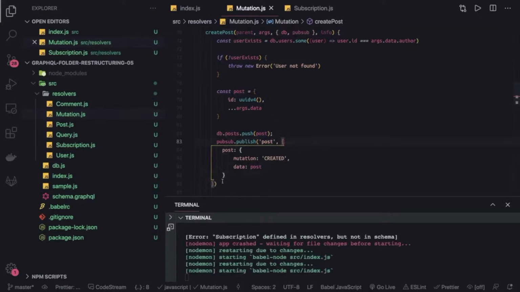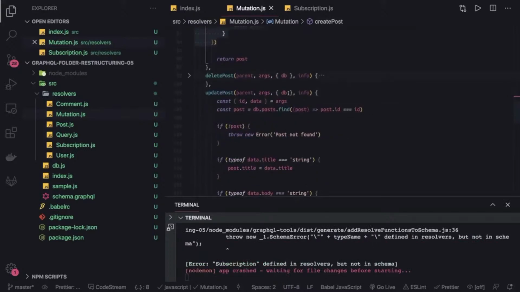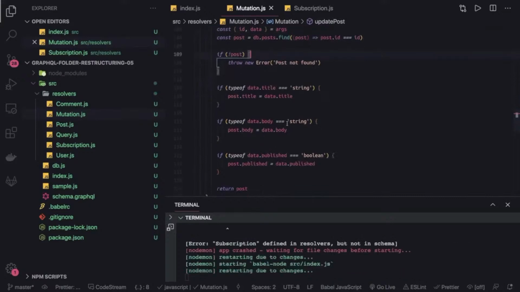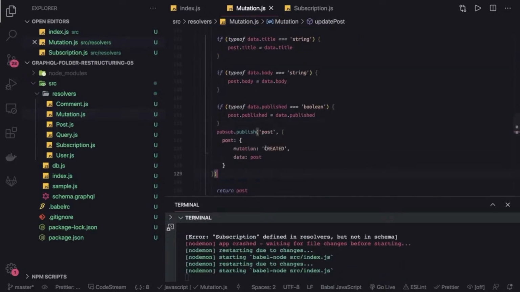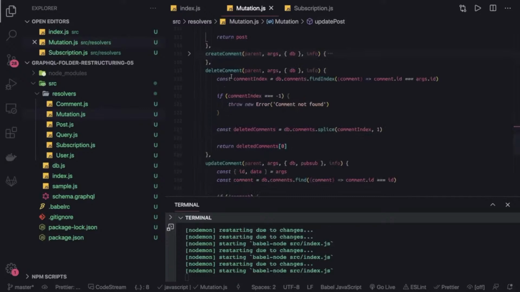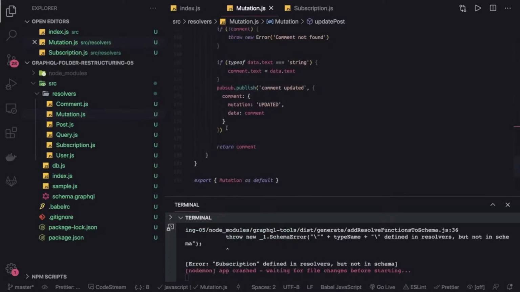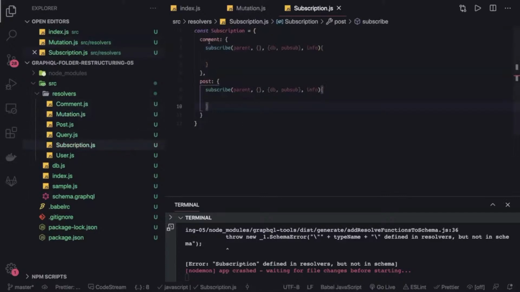Similarly, from many different places you can publish this. So I have delete post, update post. Here also I have a pubsub. So if you are deleting a post or updating a post, I can do the same thing. Here it is updated. We already have the post data. Here it is create comment, delete comment, update comment. Similarly, we can publish these kinds of events. And here is our subscription which is listening to the changes happening in the comment and the post. So the subscribe method is something which is handling it.